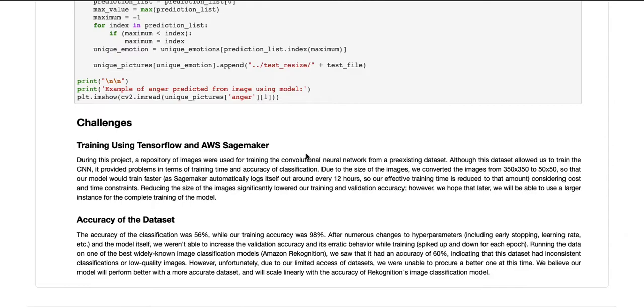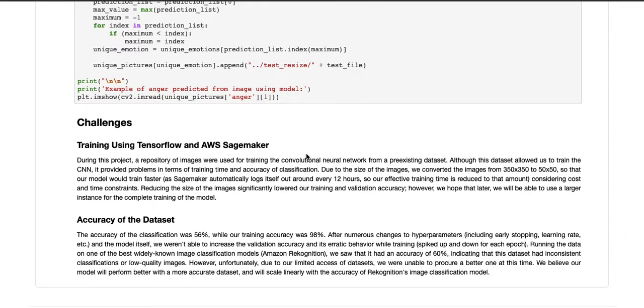And hopefully, in the future we want to use a larger instance, because the ml.p2.xlarge instance did cost a lot of money. It was approximately $1 per hour, and if we had a larger instance, we definitely could have run the model faster, had a better accuracy, and made our images a little bigger.